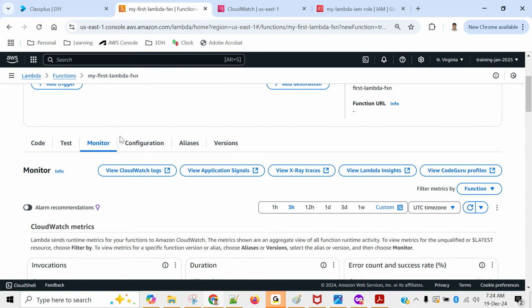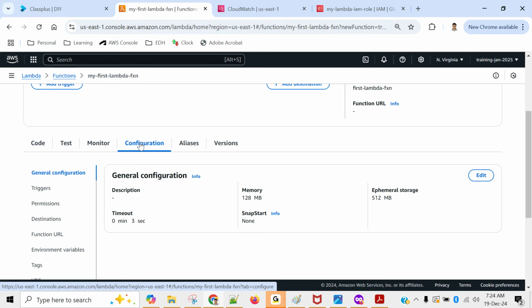The next is configuration. That's a very important thing. Right now we went with default settings. I simply provided a name for the Lambda, and I associated one IAM role. I did not change anything apart from that. But this configuration part of Lambda function has many things you can change.